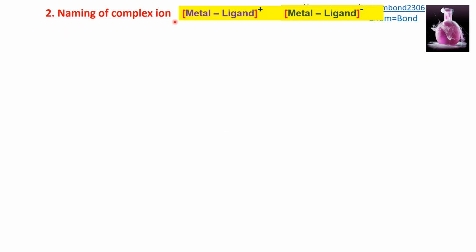Naming of the complex ion: we know that the species present in the coordination sphere is the complex, whether it has positive or negative charge. There are two major species present in the coordination sphere, that is ligand and metal ion. So the ligand will be named first, followed by the central metal ion.